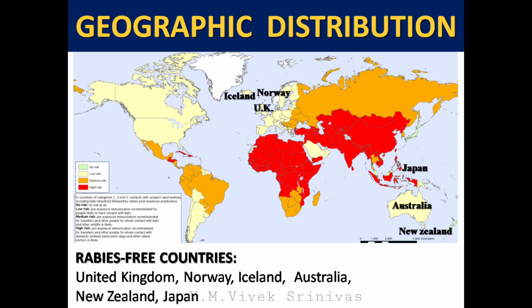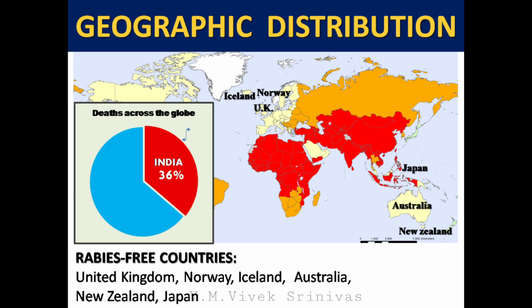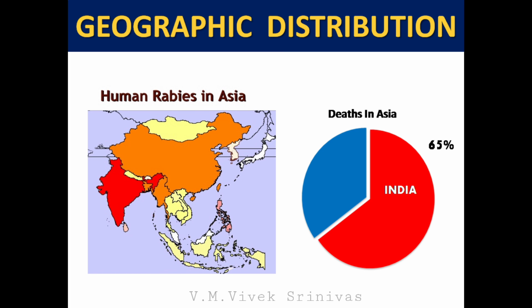Distribution. This viral infection is endemic for many countries. But places like United Kingdom, Norway, Iceland, Australia, New Zealand, and Japan are listed as rabies-free countries. Among the rabies death rate across the globe, India accounts for 36% of cases. Among the rabies death rate across Asia, India accounts for 65% of cases.